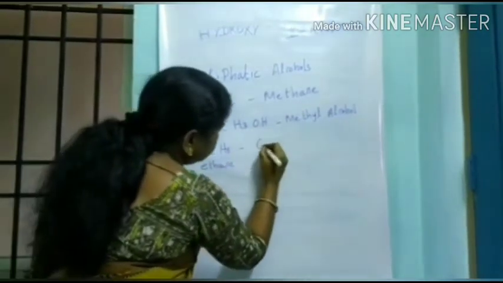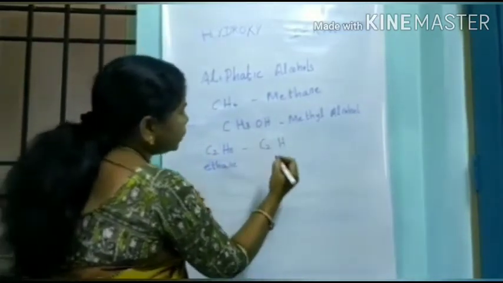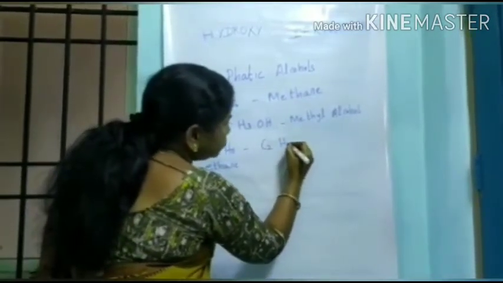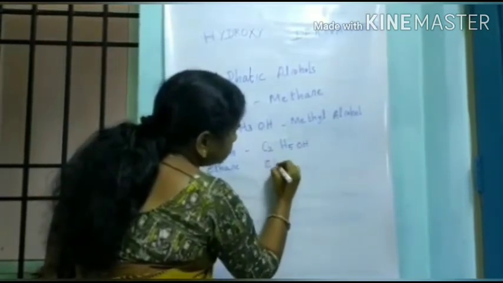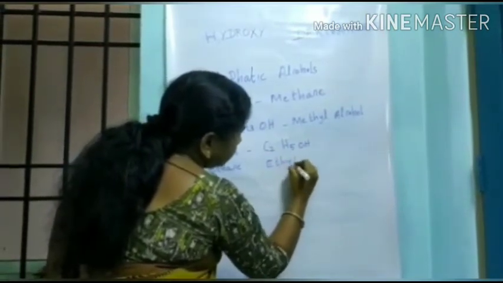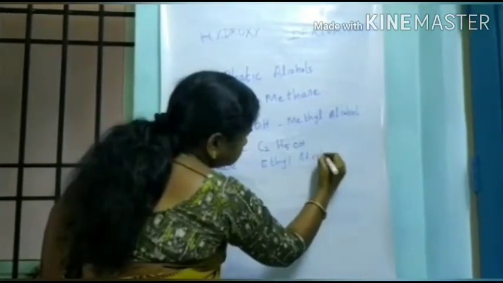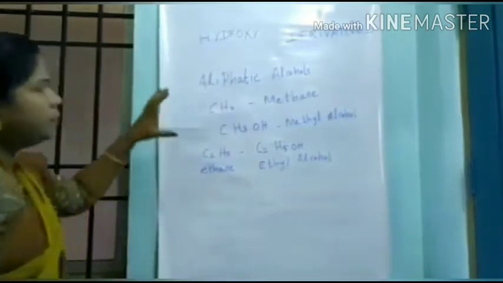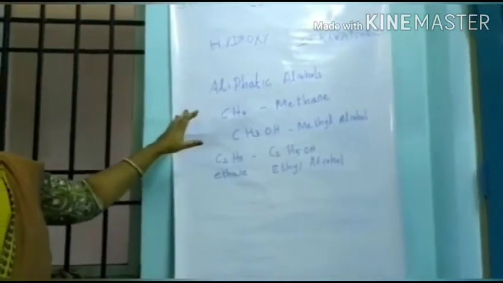We need to remove one hydrogen atom, so we get C2H5OH, ethyl alcohol. These are all aliphatic alcohols, the best examples of aliphatic alcohols.